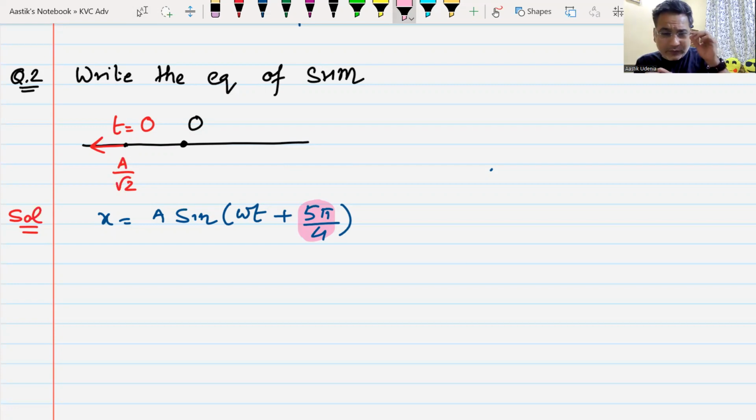Sir, at t equals 0, x is a by root 2, minus a by root 2 actually. Sir, that is minus a by root 2. So sine will be,